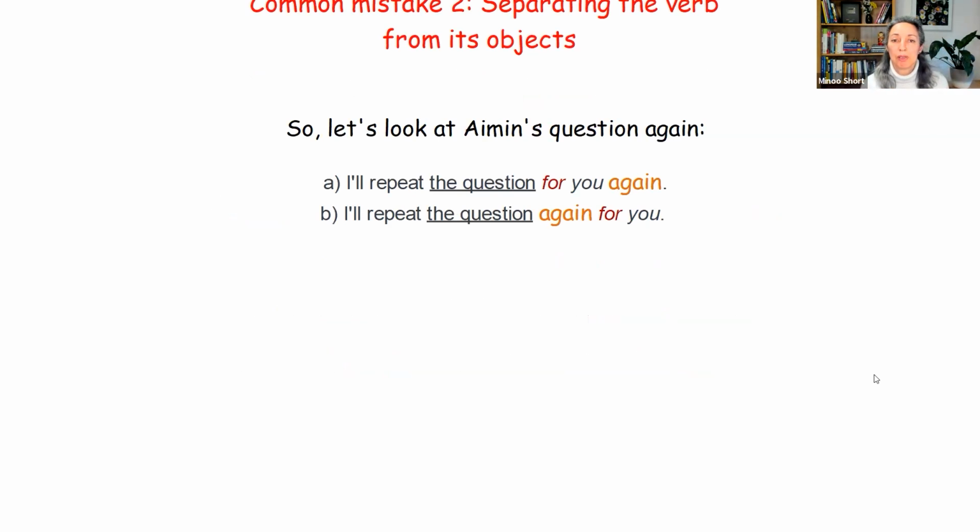Is it "I'll repeat the question for you again," or "I'll repeat the question again for you?" From what I've just said, don't separate these elements from each other. So keep them together. Repeat, verb, the question, direct object, for you, indirect object, again at the end.